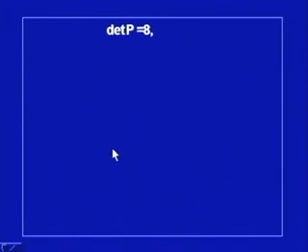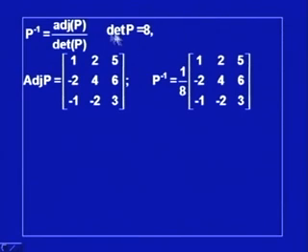Now, we can obtain its determinant as 8, and this value can be used here to get the adjoint of P, and from there we can get P inverse. So, the adjoint of P is calculated as this, and P inverse comes out to be 1 by 8 of this matrix. So, we have obtained P, we have obtained P inverse.